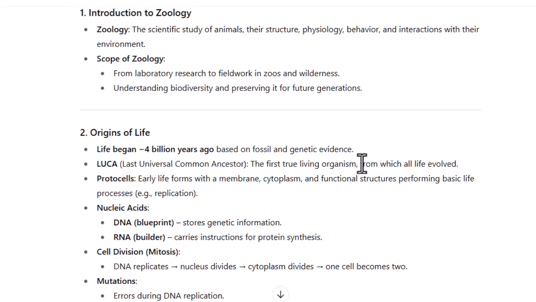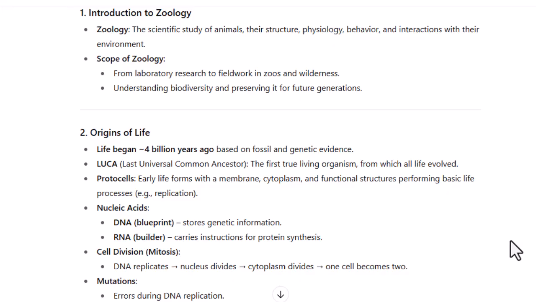Zoology is the scientific study of animals, their structure, physiology, behavior, and interaction with their environment. The scope of zoology, from laboratory research to field work in zoos and wilderness, understanding biodiversity and preserving it for future generations.